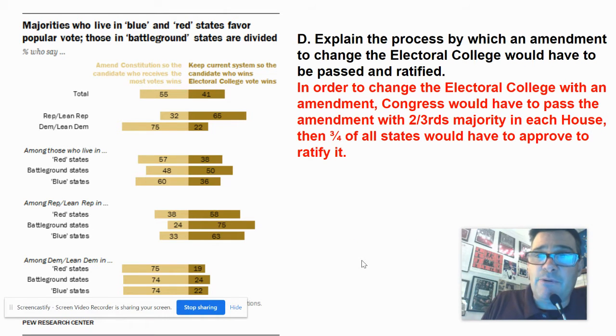Part D: explain the process by which an amendment to change the Electoral College would have to be passed and ratified. Notice this is basically the same question as the first time. So if you got it wrong last time, you should get it right this time. In order to change the Electoral College with an amendment, Congress would have to pass the amendment with a 2/3 majority of each house, then 3/4 of all states would have to approve and ratify it. So that's the answer to that one. All right, if you got that, then that's +1.